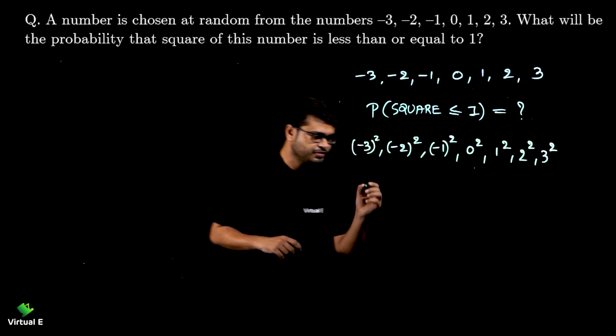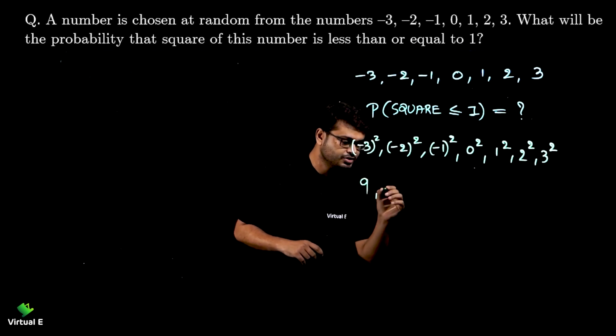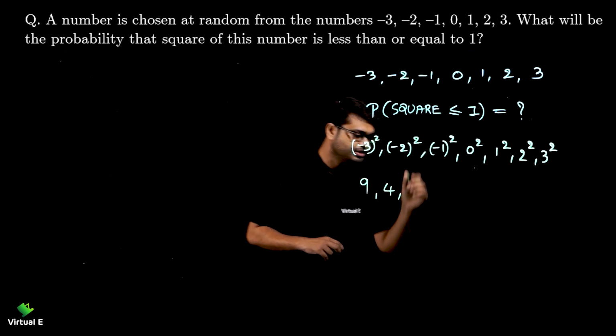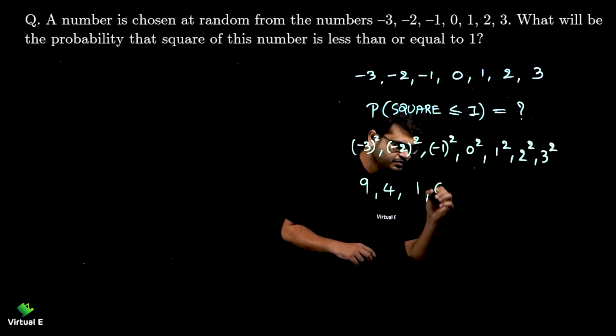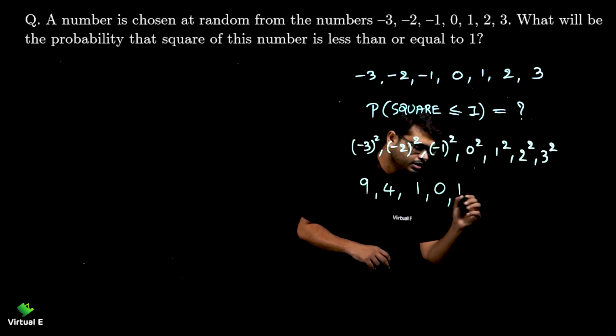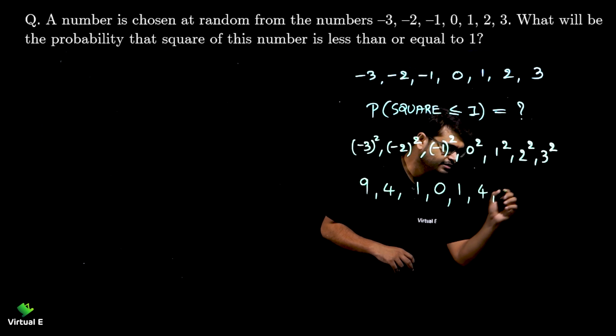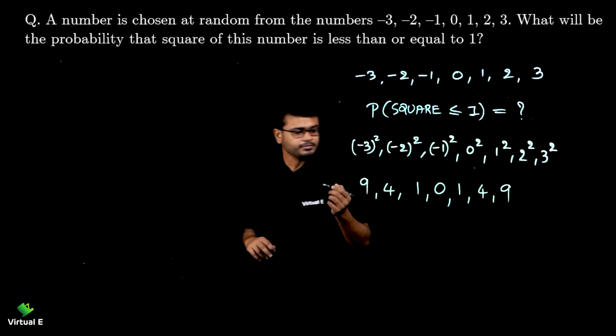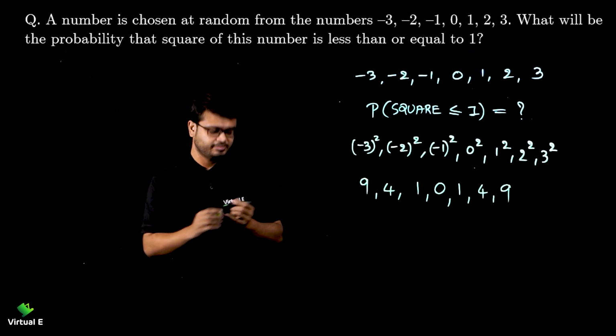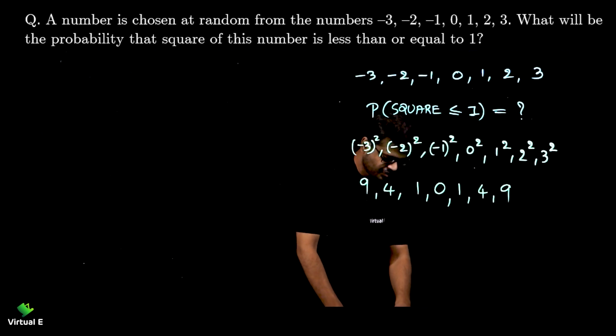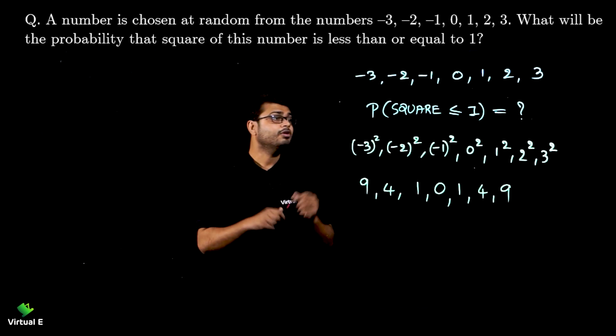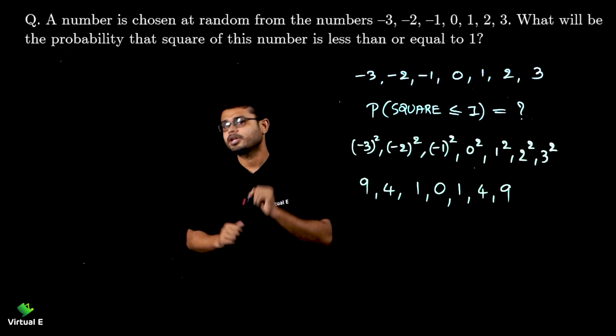So square of minus 3 is 9, minus 2 is 4, minus 1 is 1, of 0 is 0, 1's is 1, 2's is 4 and 3's is 9. Simple. Now let's come into the picture. Favorable outcomes, right? Interesting. We want to get square lesser or equal to 1.